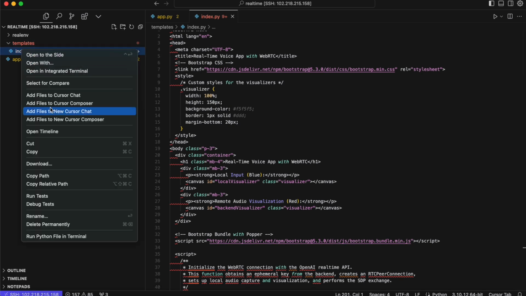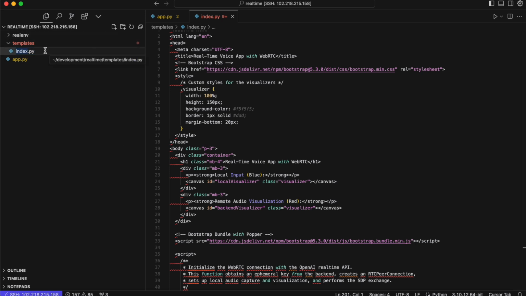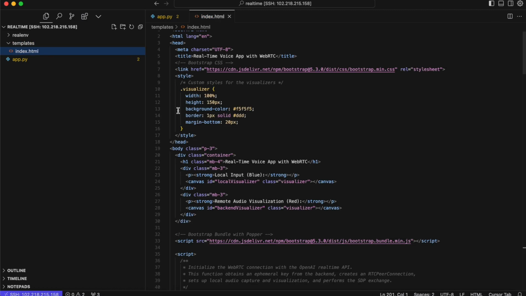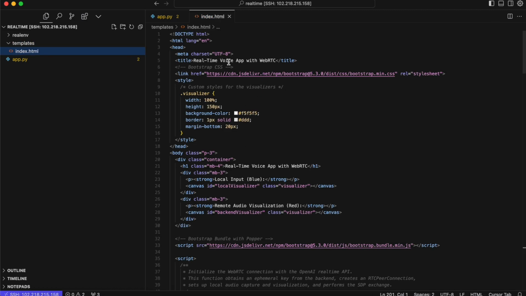So you'll see at the top there, this is index. Let me rename that to index.html. Okay, that's much better. So this is a real-time voice app with WebRTC. Let me call this Scolo WebRTC. And you can see we are importing the Bootstrap CSS at the top for styling. And we've built our own custom visualizer. This is the visualizer of the voice, because I think it sort of helps in voice applications for a user to see something on the screen. So we've just styled it like that.